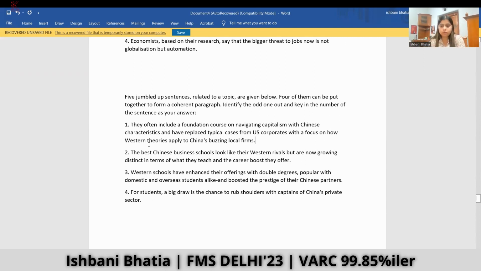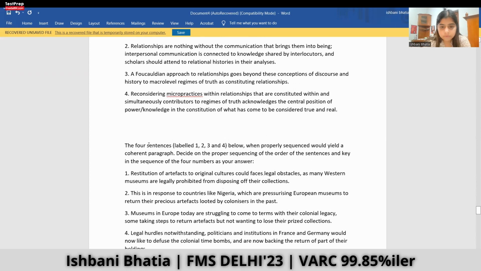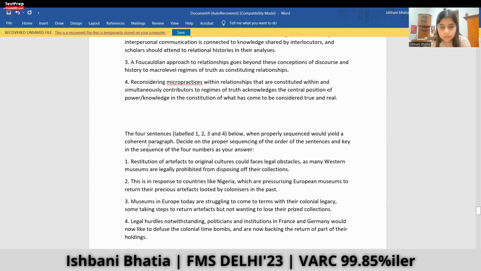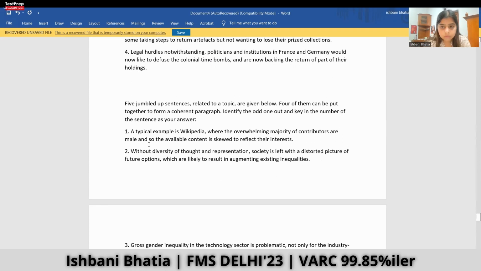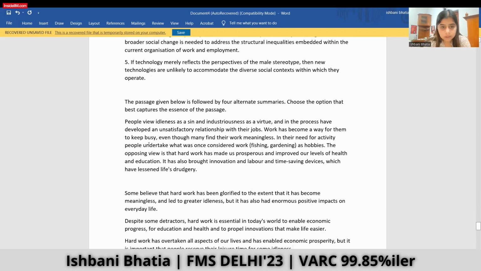Okay, so let's see what else the paper has. Then again para jumble. Again para jumble. Odd one out. Okay, odd one out. I'll do this first. And then there are summaries.